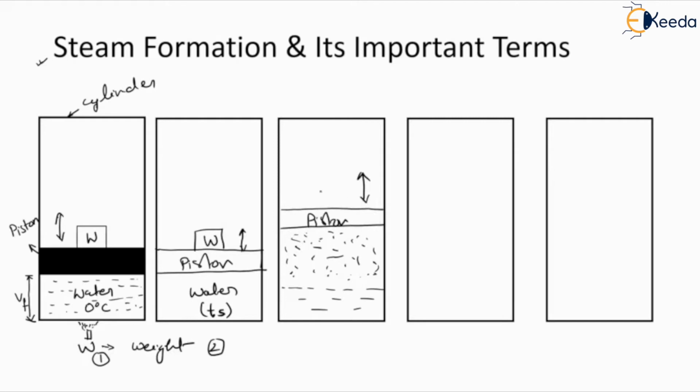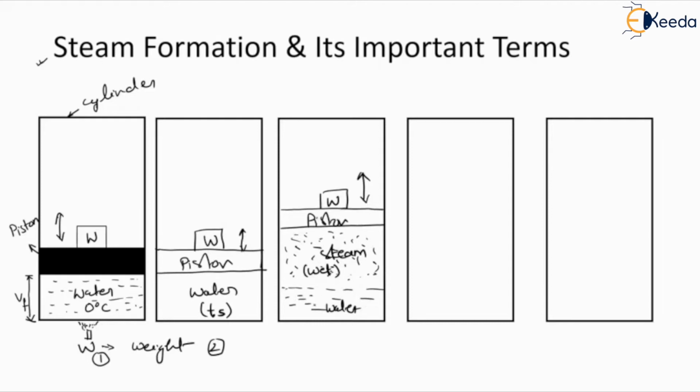This is our piston, and this weight will also move upward with the piston, and here we will have steam. Some part of the fluid will convert into steam. So what kind of steam is it? It will be wet steam. This is our water only, and this water will be maintained at one particular temperature. So some part of the water is converting into steam and some part is still water.